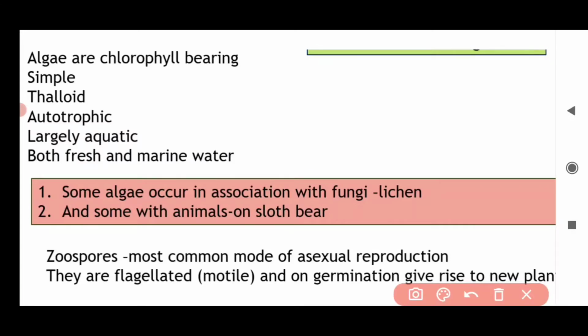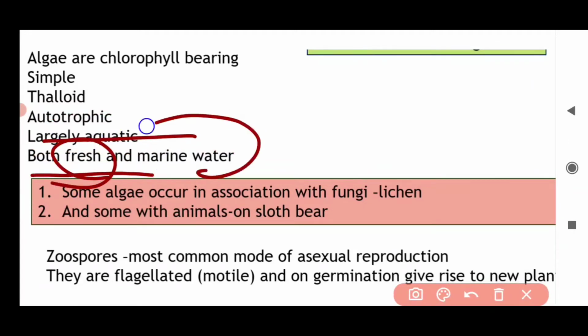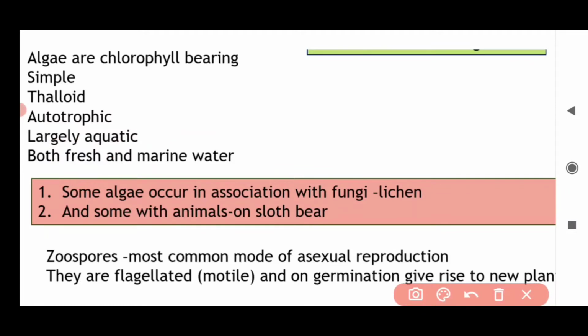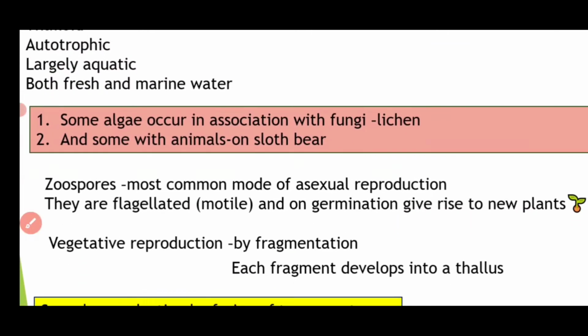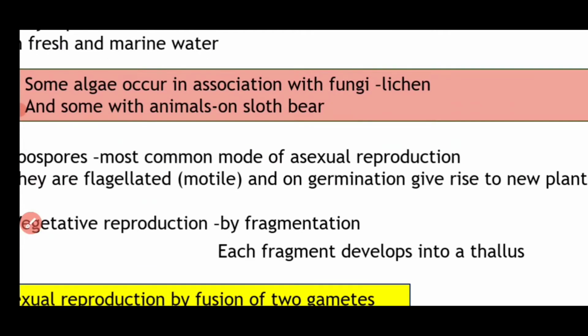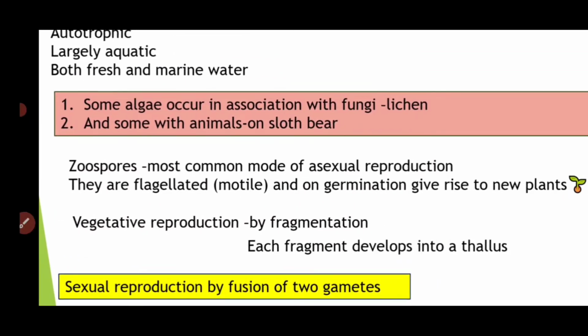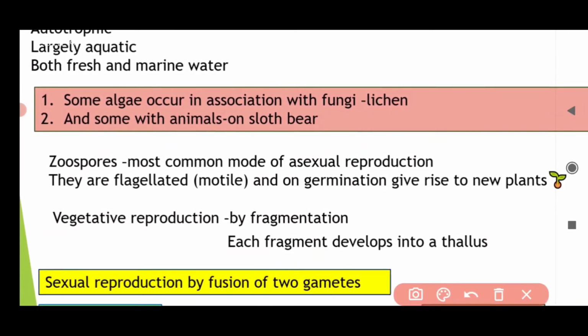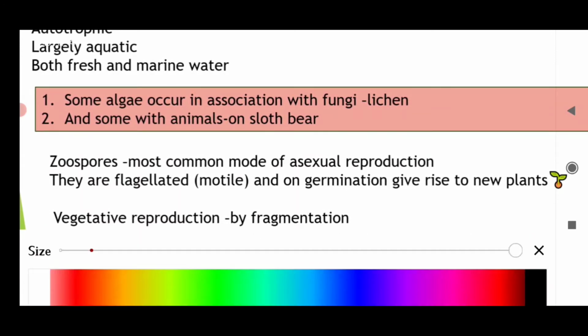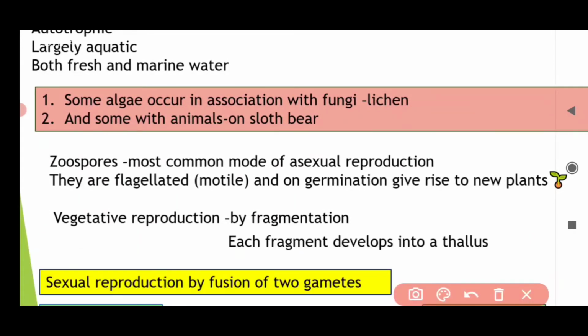Now let us talk about their habitat, where they live. They are largely aquatic, and they are both fresh water as well as marine water. Some algae occur in association with fungi. Some algae live in association with what?